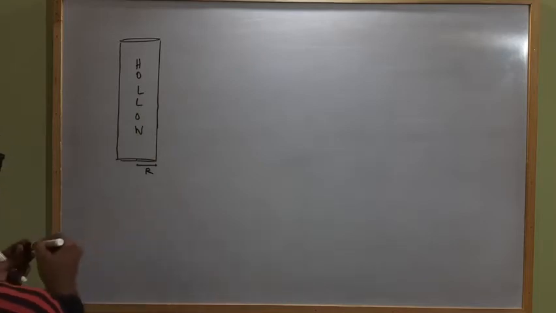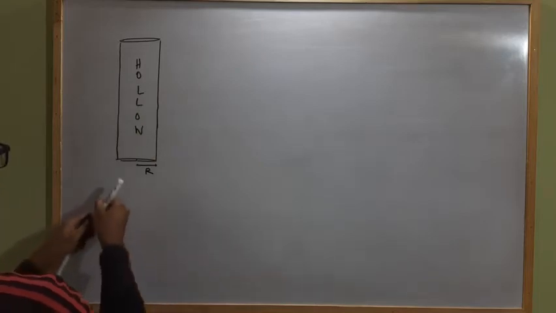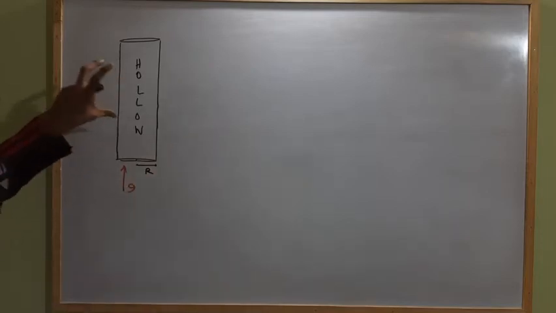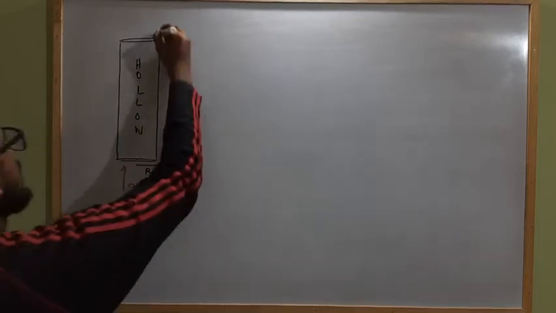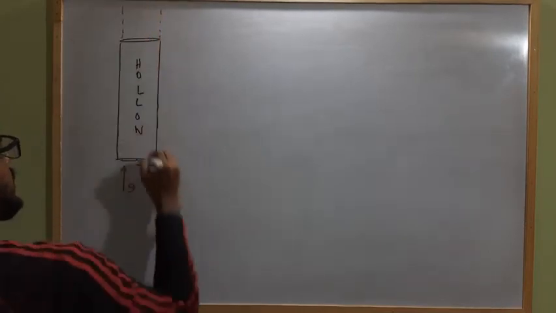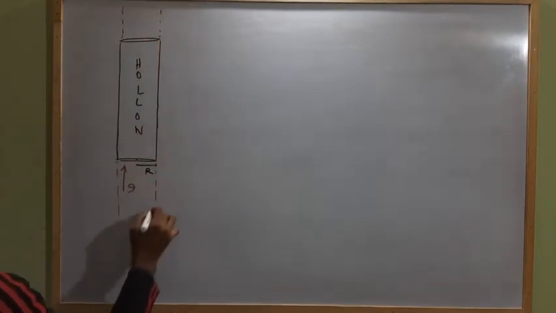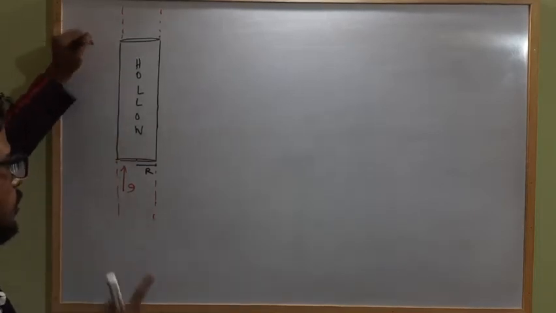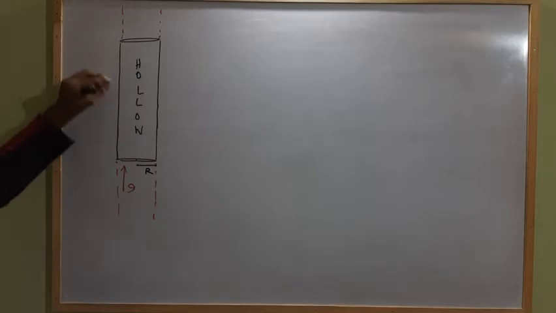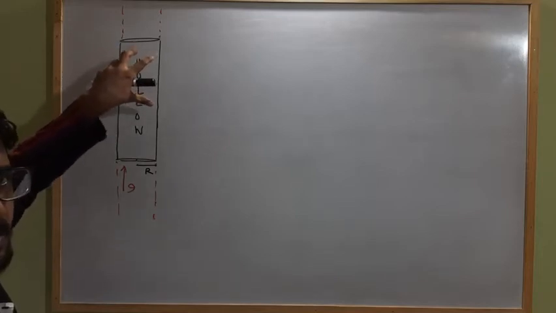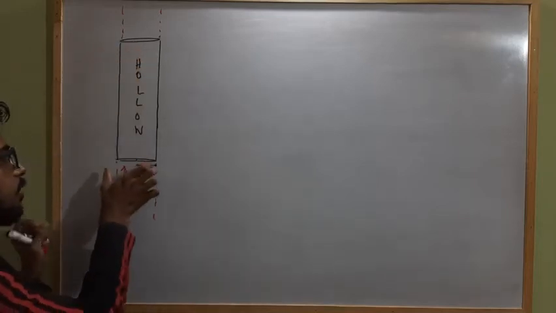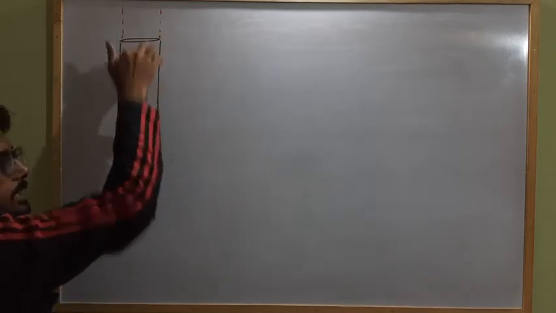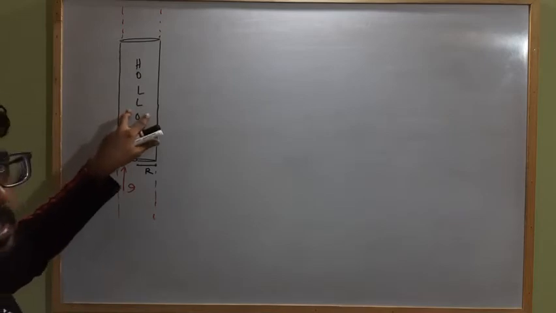Okay, and current I flowing in this direction. Total current I is flowing in this direction. That means this is a hollow cylindrical conductor, infinite, extended up to infinity, of radius r. This is an infinite hollow cylindrical current carrying conductor, and current I is flowing through it. As this is a hollow cylindrical conductor, the current I is only flowing across the surface of this conductor. There will be no current within this hollow cylindrical conductor.